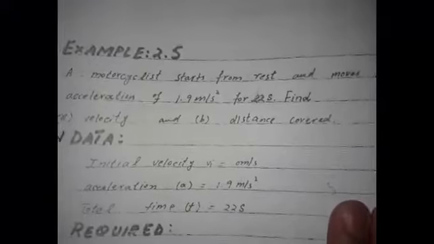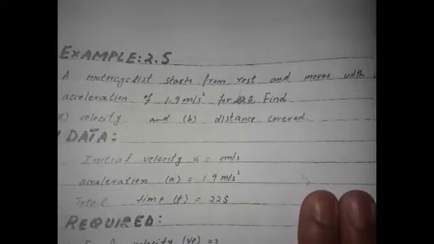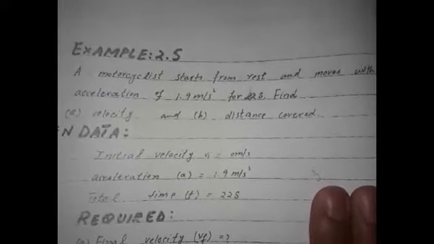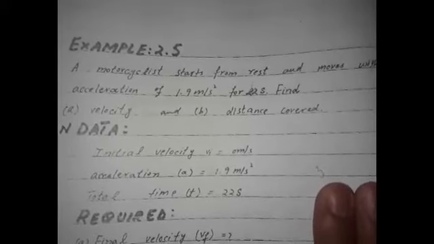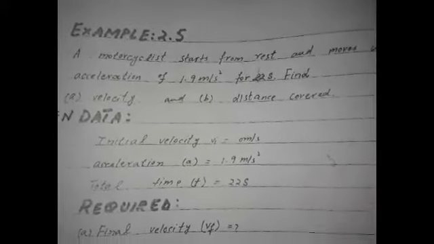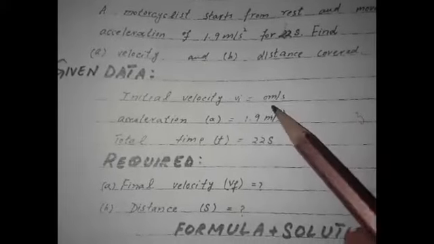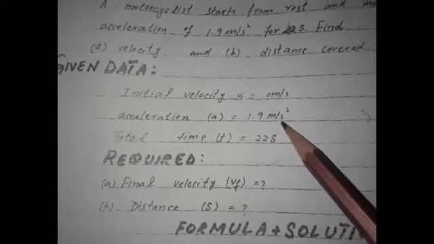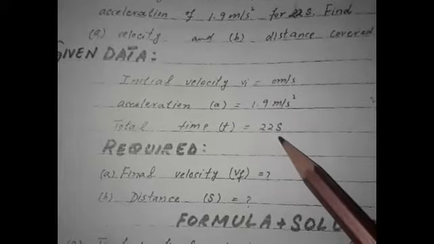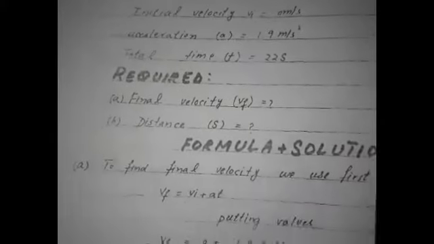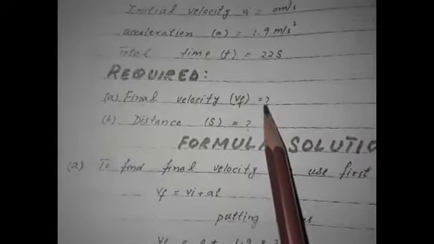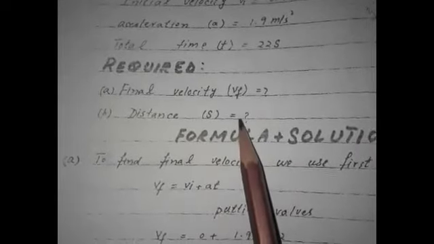Example number 2.5. A motorcyclist starts from rest and moves with uniform acceleration of 1.9 meter per second square for 22 seconds. Find the velocity and the distance covered. Given data is initial velocity is equal to 0 meter per second, acceleration A is equal to 1.9 meter per second square, and total time is equal to 22 seconds. Required is final velocity Vf and total distance.